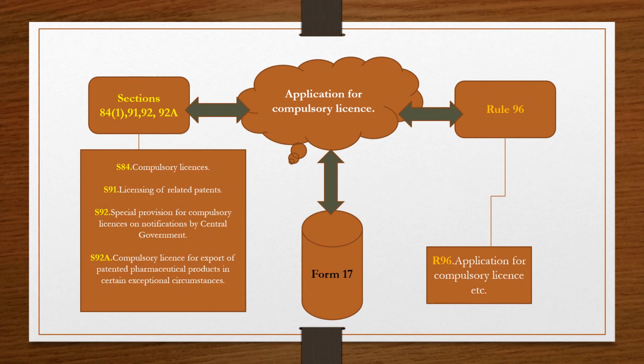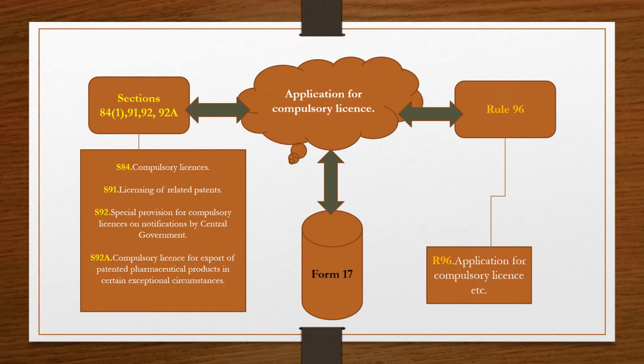Then form number 17. The title is Application for Compulsory License. Okay. Here the related sections are 84, 91, 92, 92A. And the related rule is only one, that is rule number 96. So we will discuss briefly about all the sections.